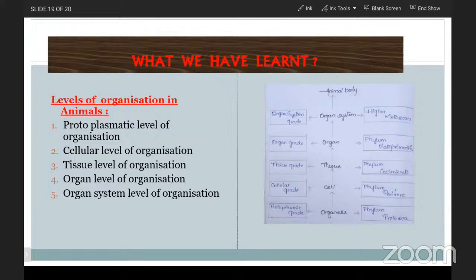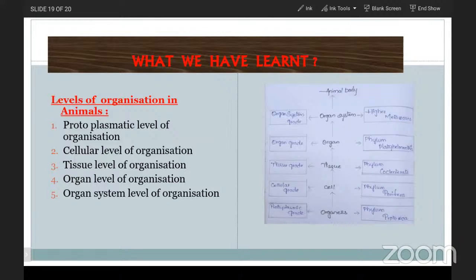And the second one is the closed type of circulatory system. Closed type of circulatory system will be observed in Annelida and cephalochordates and higher chordates. From Annelida to most of the higher chordates, the closed type will be observed. Closed type of circulatory system means the blood which is coming out from the heart will pass through all body parts with the help of blood capillaries, arteries and veins. So the blood is pumped in the body in a closed manner.